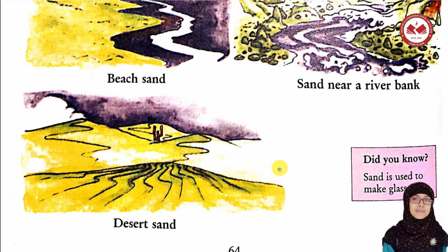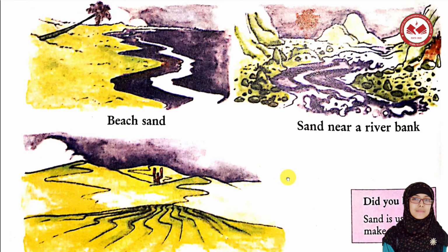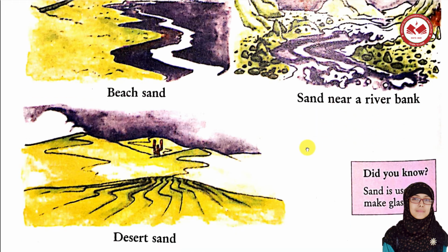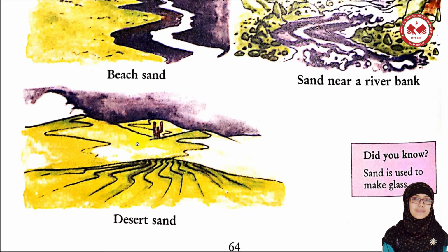Okay, so we now understand that there are different types of sand, and beach sand is kind of wet and dry mixed. Sand near a riverbank is mixed with small stones and marbles, and desert sand is the most dry among the other ones.